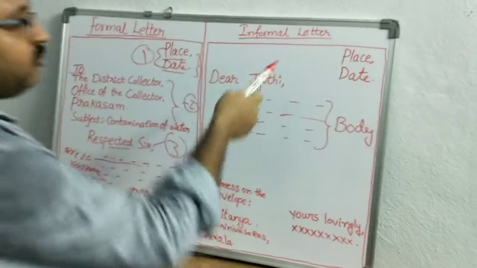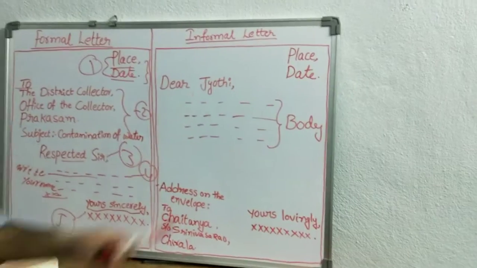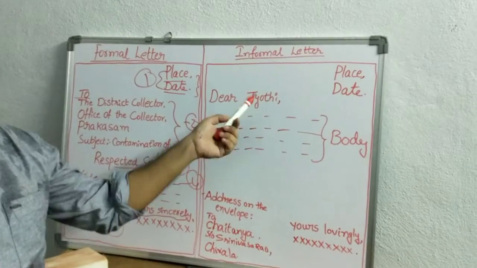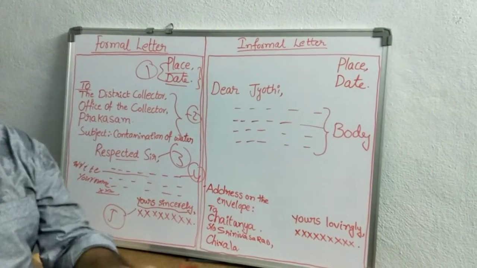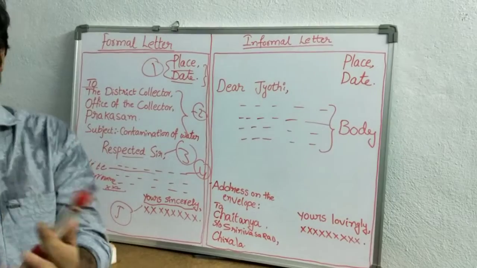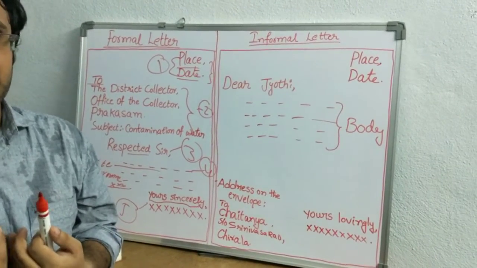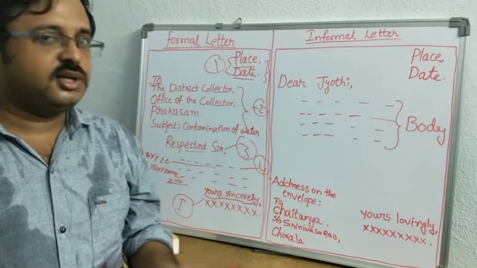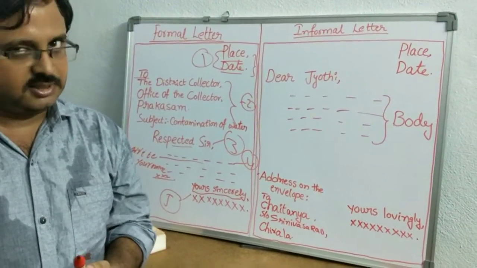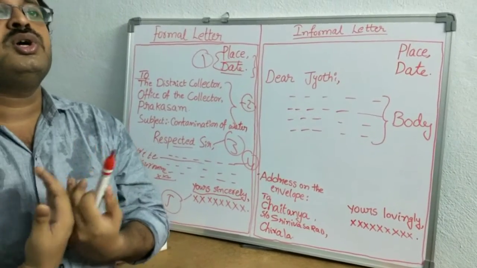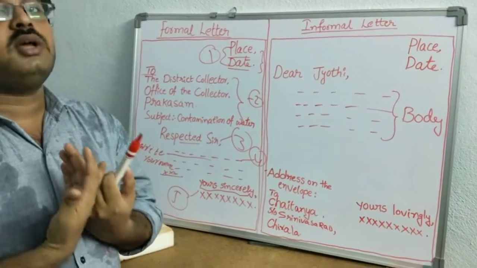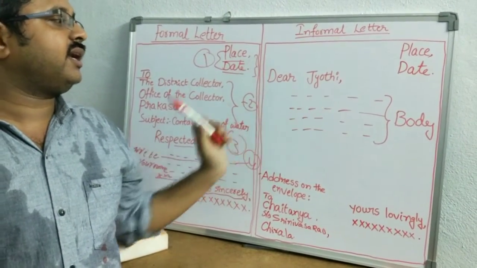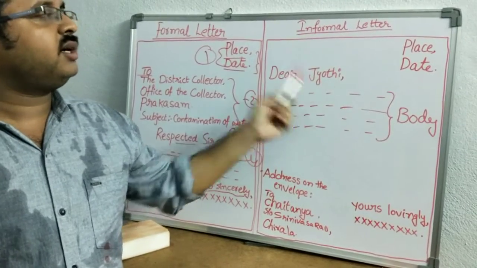Next, let's come to the informal letter. What is the meaning of informal? For example, if my nephew or niece wants to write a letter to me, though I am a teacher, they should not call me sir. Similarly, if I write a letter to my father, though he is a teacher or lecturer, I should not call him sir. Informal letter means I want to share my feelings and call them with my nearness. That's why I say dear Jyoti. For example, I am writing a letter to my sister, so I can write dear Jyoti.